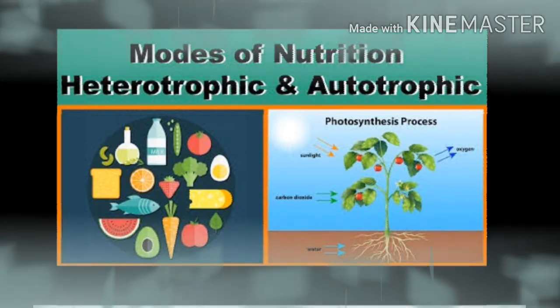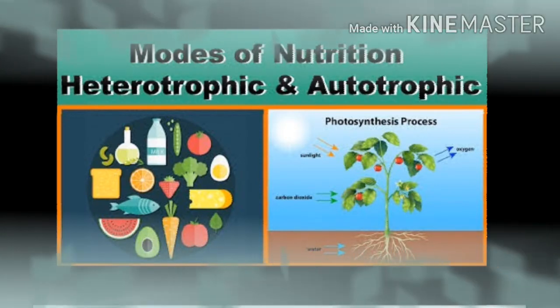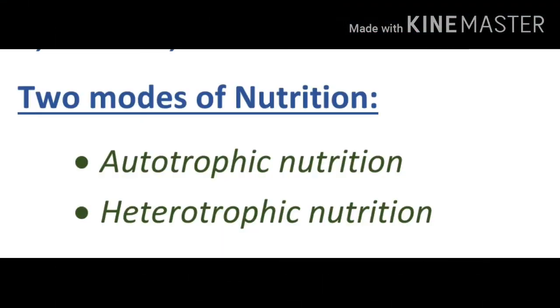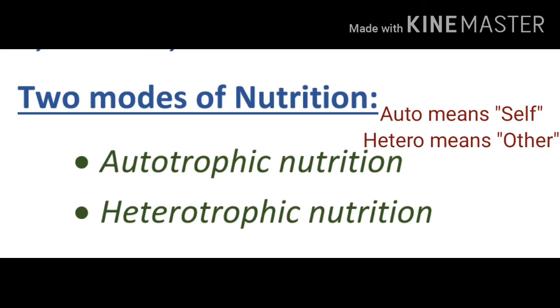There are two main modes of nutrition to obtain food. They are autotrophic nutrition and heterotrophic nutrition. Auto means self. Hetero means other. Trophic means nourishment. Nourishment means food that you need to grow and stay healthy, or simply you can say feeding also. The way of taking food as a healthy food.